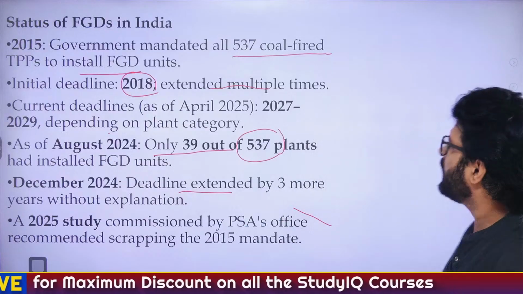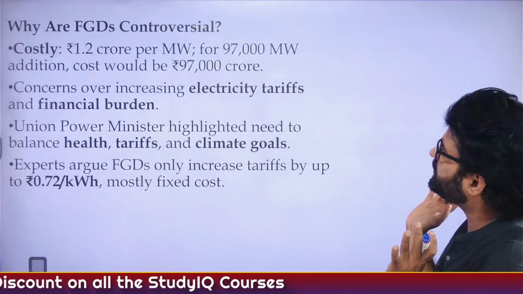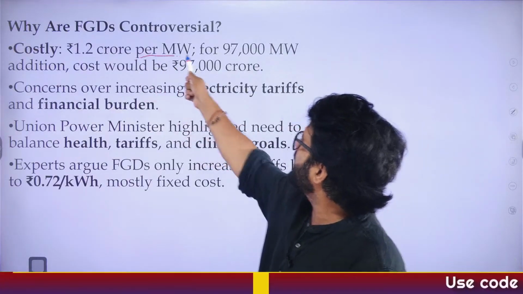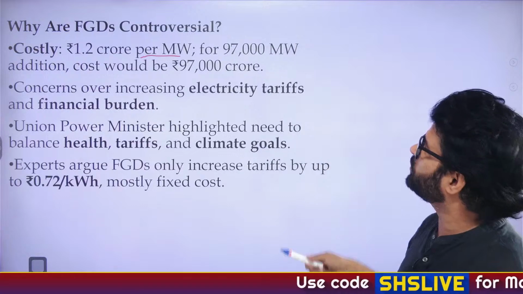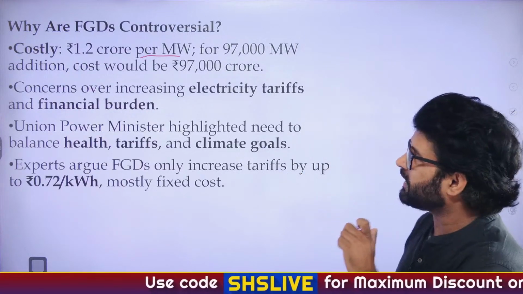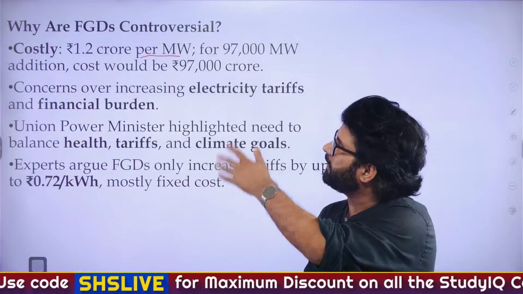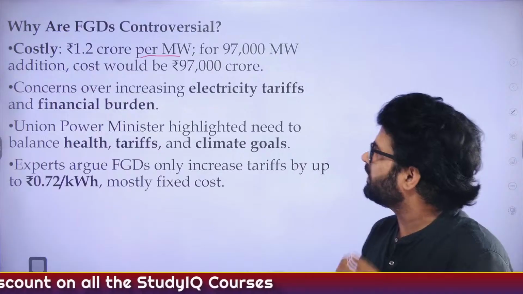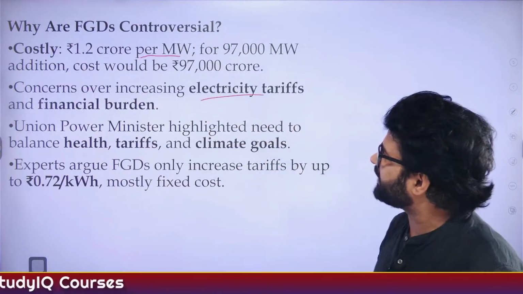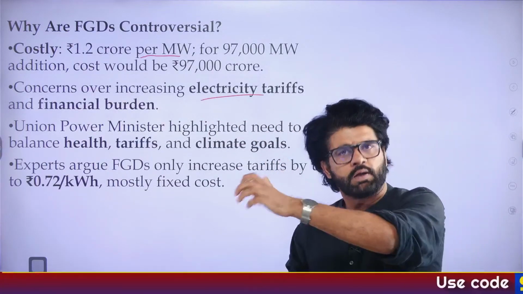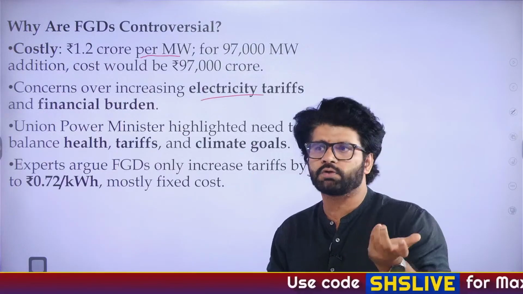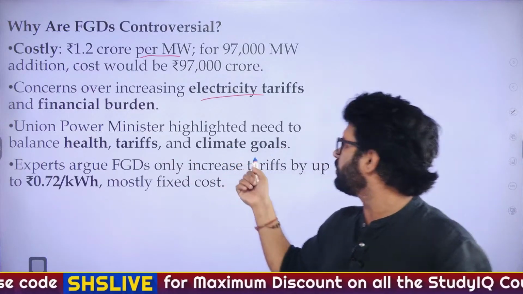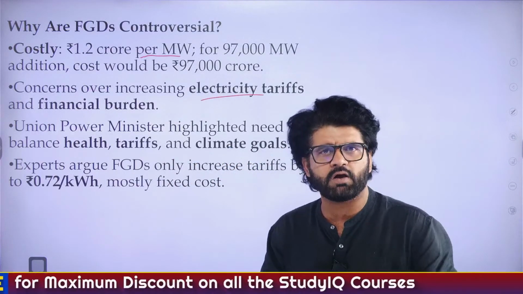Now, the point here is why they are saying there is no need for desulphurization units: because it's very costly. See the cost, 1.2 crore per megawatt for 97,000. You can do the calculation. We are not here to do CSAT, but you can understand why the government has removed these FGD units and why they're talking about it. They have given the verdict. Concerns over increasing electricity tariffs: if FGD units are installed in thermal power plants, the cost of electricity will also increase. The Union Power Minister highlighted the need to balance health, tariff and climate goals. We are a poor country. We cannot afford these FGD units.